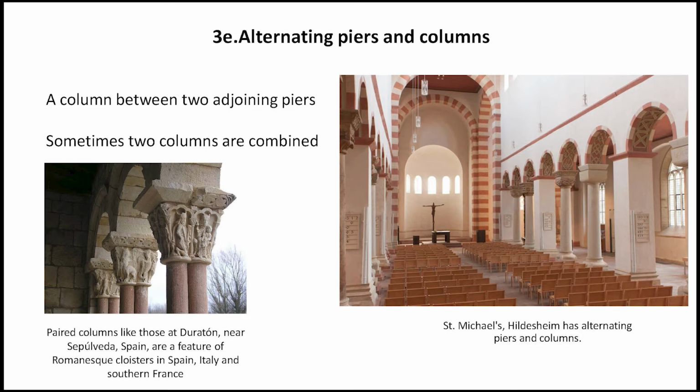Sometimes a column between 2 adjoining piers, they were combined, and on the left hand side you can see such joined columns together, but though they were not used in between the piers. But this is a very common practice that these double columns or triple columns or 4 columns, they were bunched together and they were used in between the piers to take the load of the above walls. So these double or multiple bunched columns, they were specifically a feature of Romanesque cloisters in Spain, Italy and southern France. So cloister means an ambulatory.